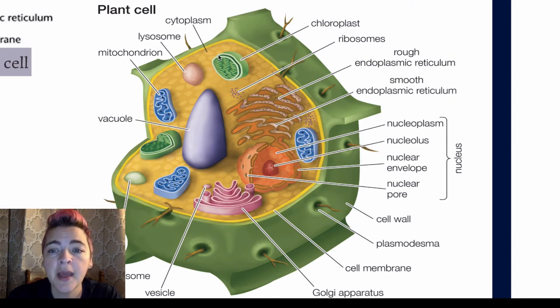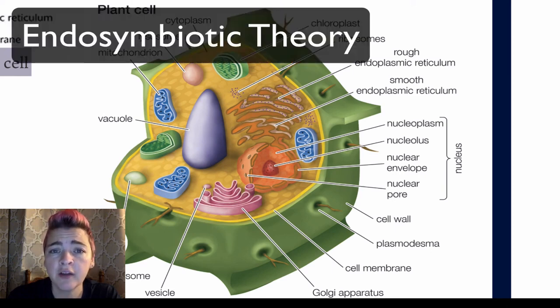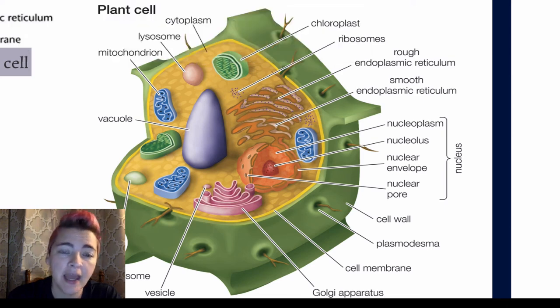This comes from a theory called the endosymbiotic theory. And this is where, way back in the day, when prokaryote cells were the only type of cell, there was a close relationship between two cells. One was a little bit larger than the other.